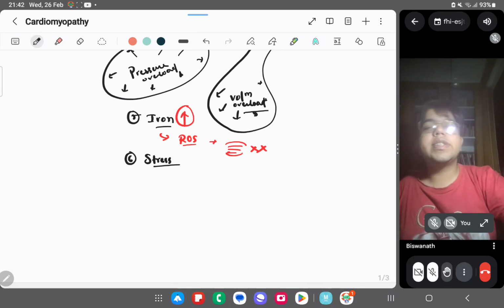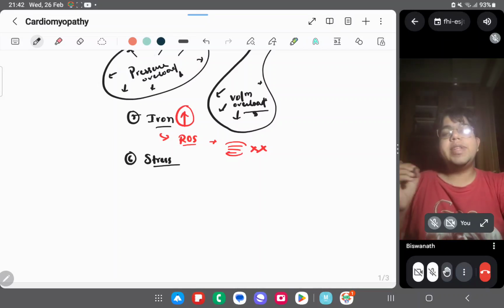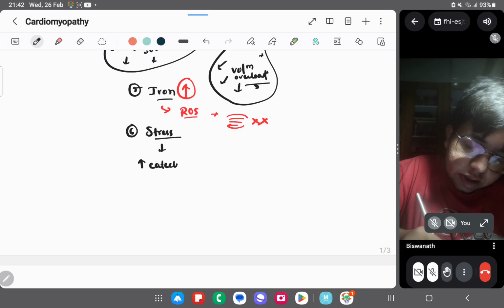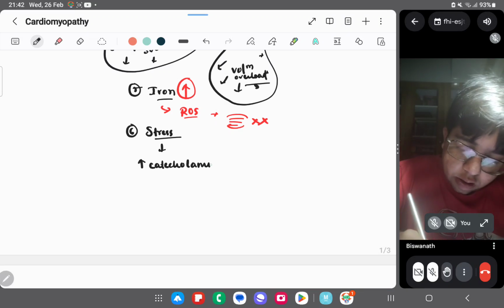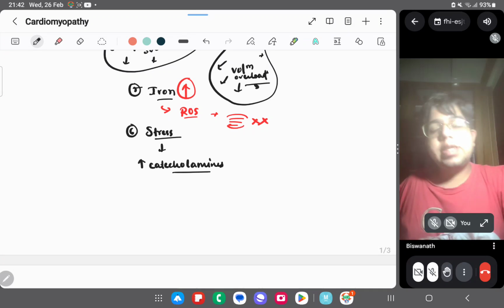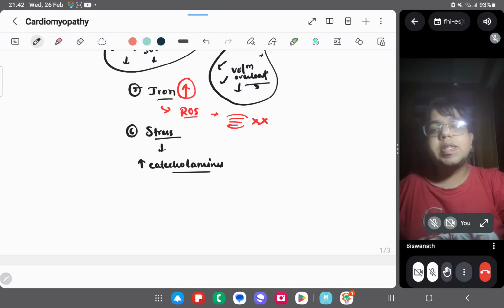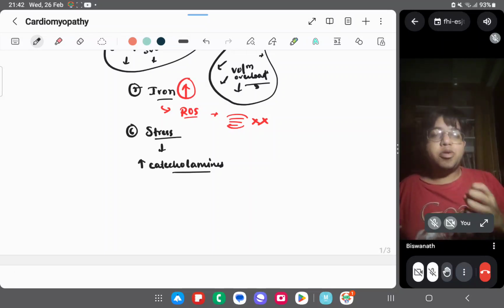So how can stress lead to cardiomyopathy? Whenever there is stress, there is an increase in the catecholamine levels. Excess catecholamines will be causing an outpouching of the heart.